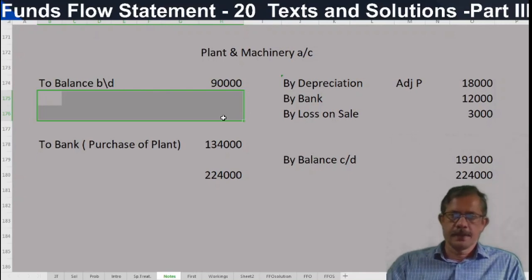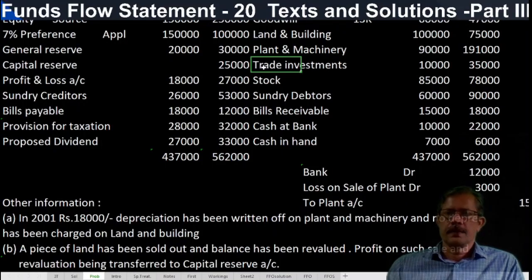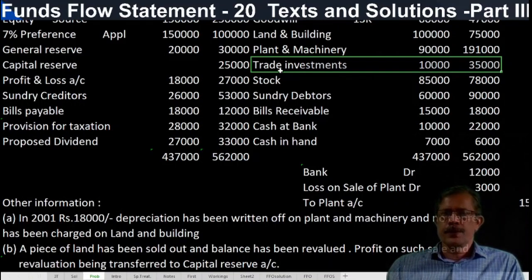Then next account. Trade investments. Not included in the schedule. So trade investments are always assumed to be non-current while preparing funds flow statement. Valuation of goodwill, it is different treatment. So trade investments non-current. Ledger account has to be prepared.